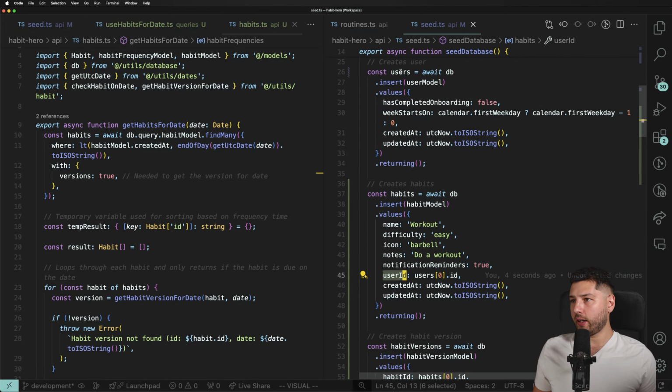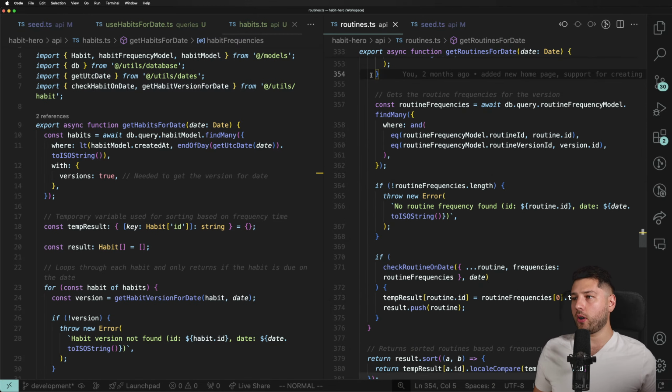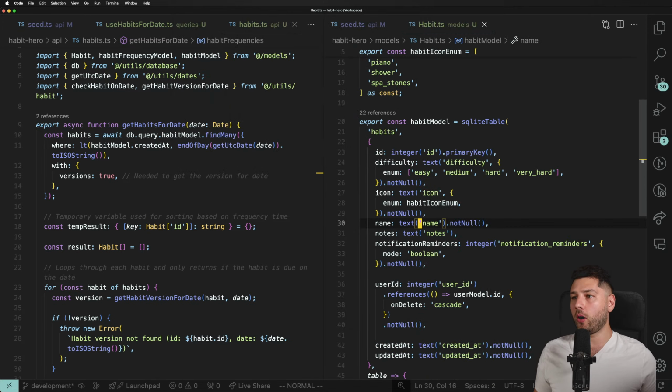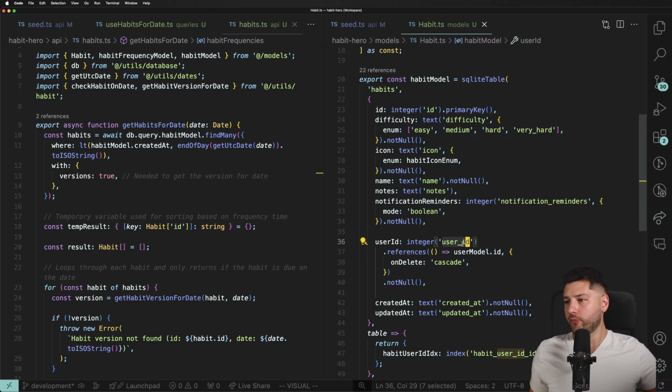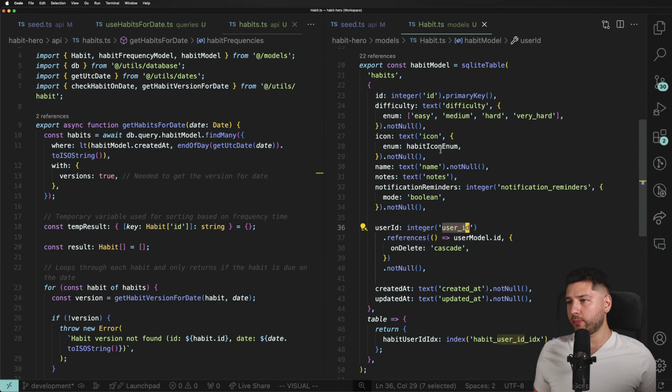So that should be fine. We're returning the user. And then over here, we go to our habit models, user ID, where is it null? Calling the not null constraint failed habits.user ID. I mean, did I not put the user ID?